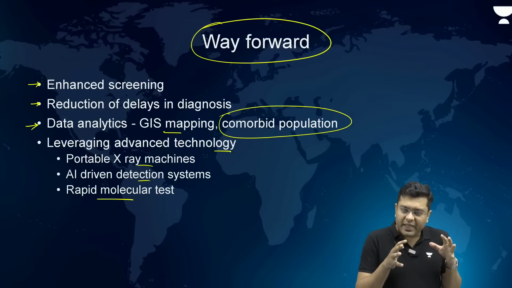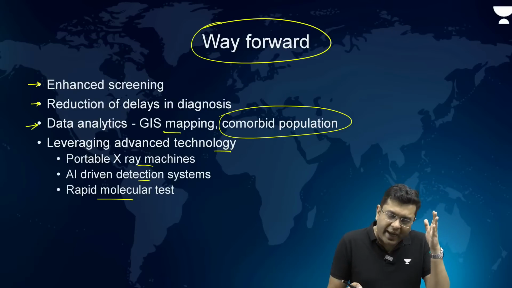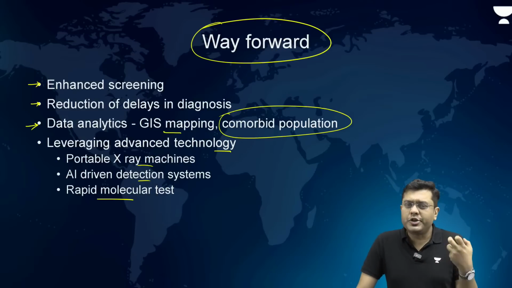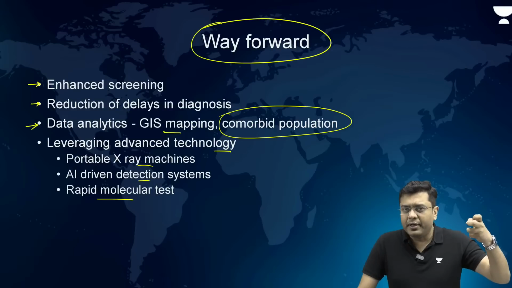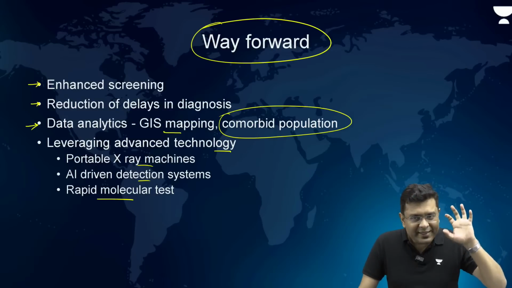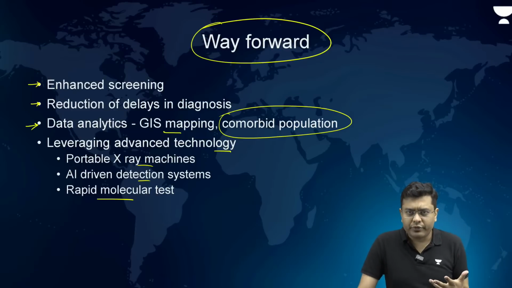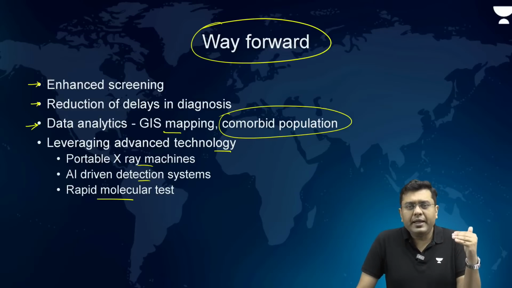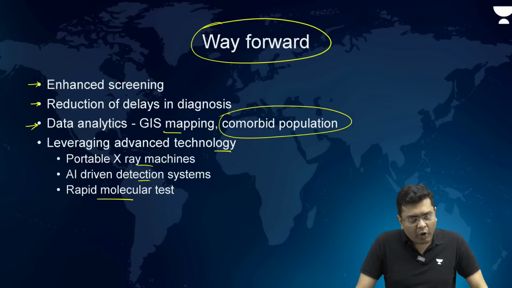These are something which, if implemented at the ground level, can have the potential to change the existing scenario and reduce the TB burden of India, which is very important. While we talk about the creation of jobs and India becoming the next superpower, and India has to utilize the demographic dividend, you have to understand that this dividend can never be utilized unless the human capital is at its level best. Human capital means the potential of the human resource. Potential of that human resource will always be hindered if they are not fit physically, mentally and economically. And TB is one of the biggest laggards of our times.